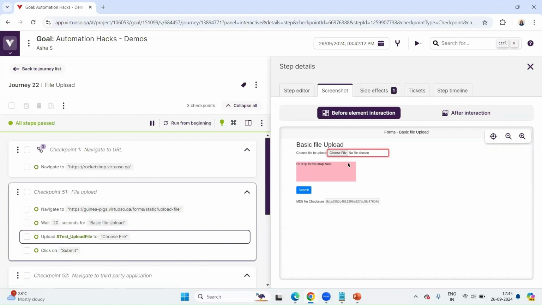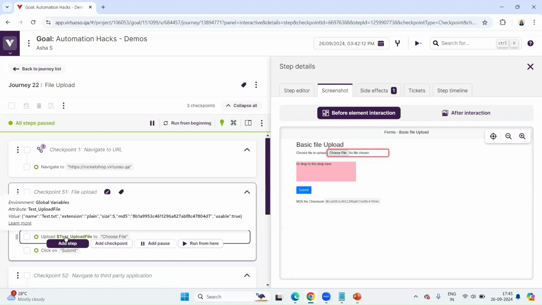Here I have looked for this choose file. That is my choose file. As I hover onto it, please observe this test upload file, the attribute name is an environment. You will learn what an environment is. It is basically an environment variable, which is created in the environment section of our Virtuoso. The name of the environment that it belongs to is global variable.